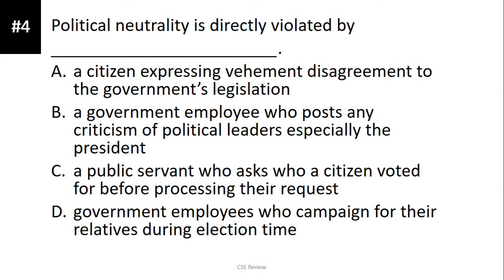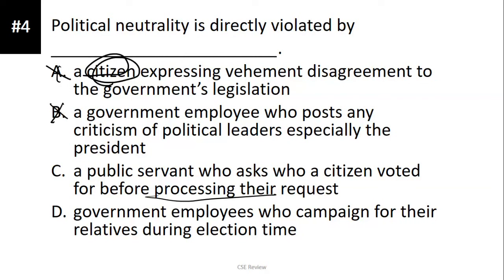Number 4, political neutrality is directly violated by, ito yung mga key studies ang dating. I was told na lumalabas ito sa exam, so that's why I need these questions up. Make sure that you understand each and every sentence. So political neutrality is directly violated by, ito, a citizen expressing vehement disagreement to government's legislation. Hindi to pwede kasi citizen lang siya. Ang pinag-uusapan natin yung mga civil servants or mga government employees. Ito, a government employee who posts any criticism of political leaders, especially the president. This may look like it's the answer, okay? Pero it's actually wrong. Ang correct answer natin is letter C, a public servant who asks who a citizen voted for before processing their request.